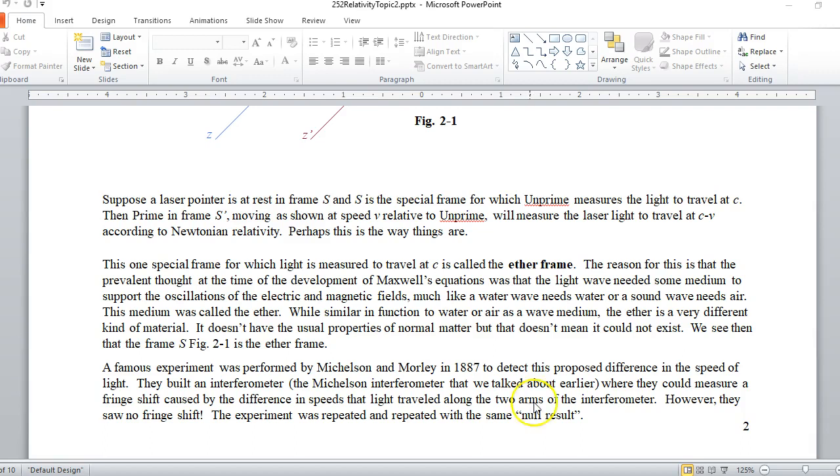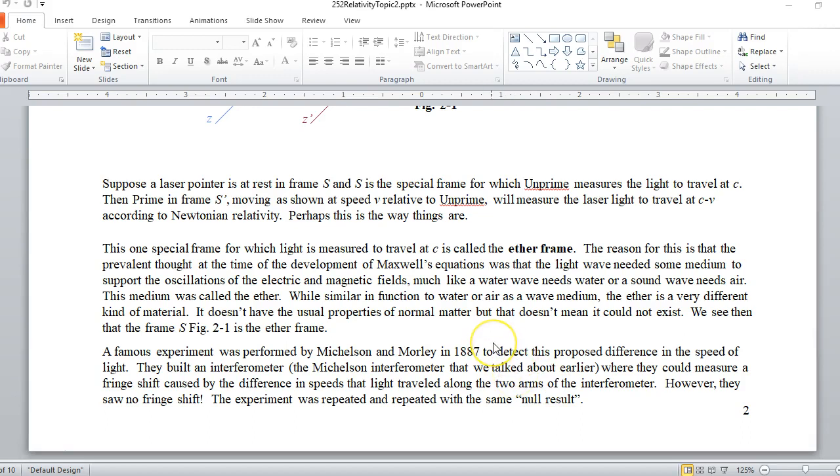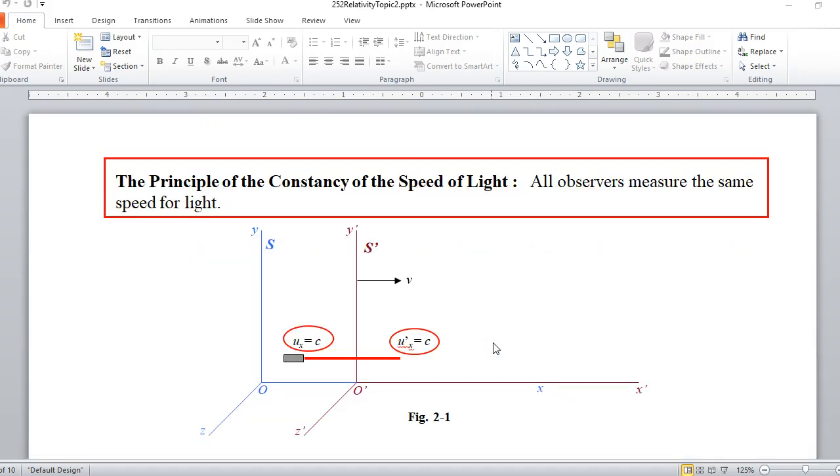Long story made short, the conclusion is there is no ether. We don't have to worry about an ether frame. And in fact, all observers measure the speed of light to be the same in free space. This is a very, very interesting principle. As far as we can tell, it's true. Einstein came up with it also. He claimed that he didn't know the results of the Michelson-Morley experiment at the time, but came up with this just by thinking about things. In any case, this appears to be true.